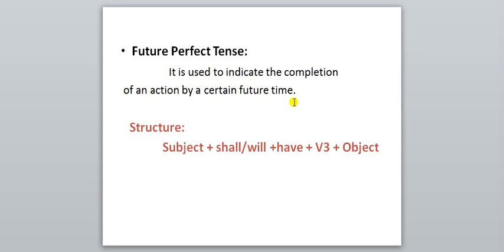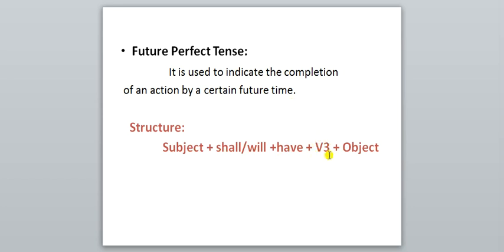In future, the action will be completed. Right? It will be completed, but at a certain future time. And so our structure is subject plus shall or will plus have plus V3.